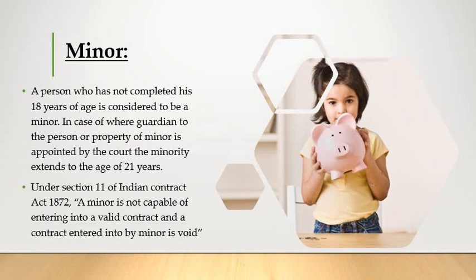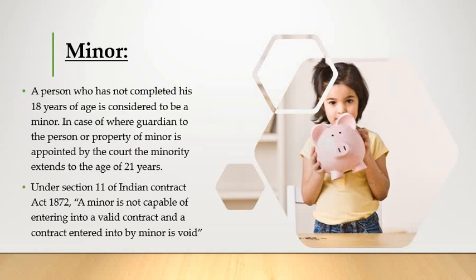Next paragraph. Under Section 11 of the Indian Contract Act 1872, a minor is not capable of entering into a valid contract, and a contract entered into by a minor is void. That means when a person opens an account in a bank, a contractual relationship arises between the banker and the customer, right?